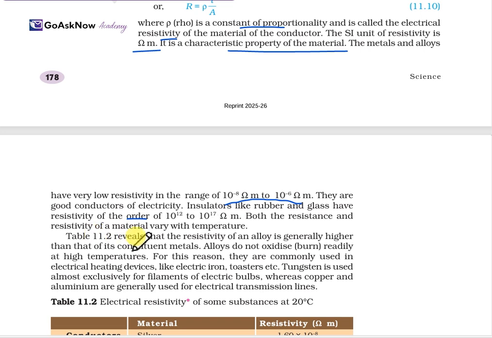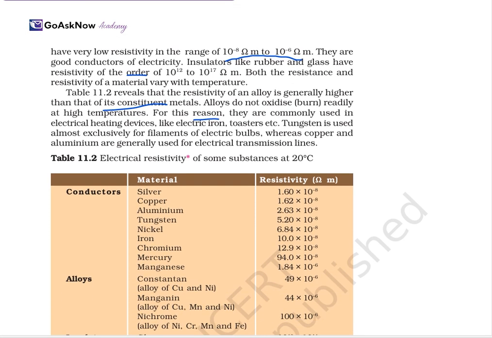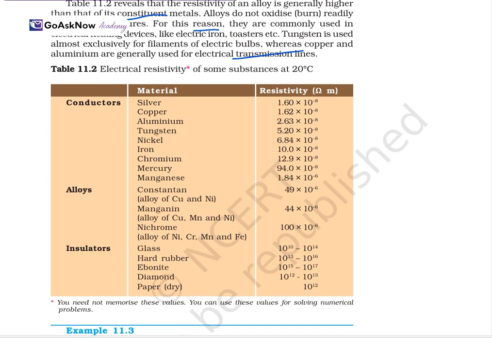Now we'll look at one table. The resistivity of an alloy is generally higher than that of its constituent metals. Also, alloys do not oxidize or burn readily at high temperature. For this reason, they are commonly used in electrical heating devices like electric iron, toaster, etc. Tungsten is used almost exclusively for the filament of electric bulbs, whereas copper and aluminum are generally used for electrical transmission lines. Now, there is one table representing the resistivity of different materials like conductors, alloys, and insulators.